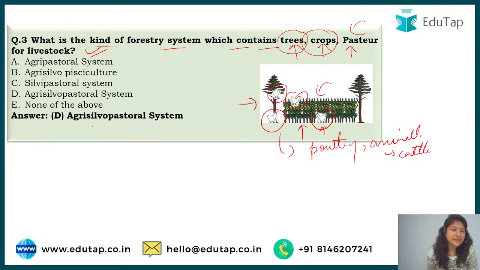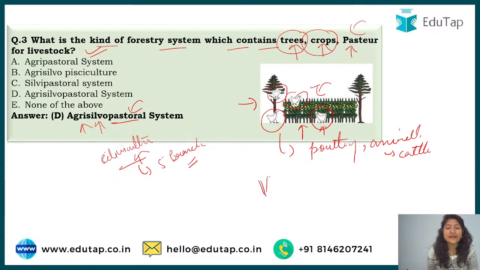So here, agri is for agriculture, for the crops. Silvo, what is silvo? What is silviculture? That would be our next question. But it is a part of, see, there are 5 branches of forestry and it is one of them. And next is pastoral, alright, silvipastoral. Pastoral means you need the grasses for the animals, that is known as pasture, right? So this system is for the pastoral, alright. So those are the 3 categories you can see here.